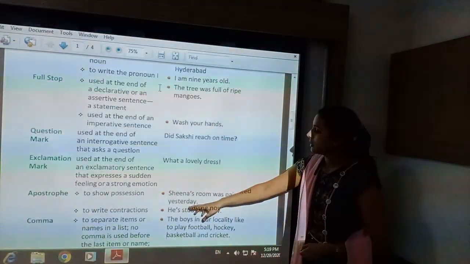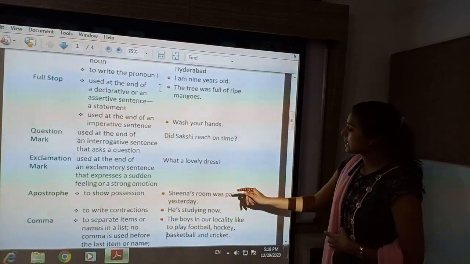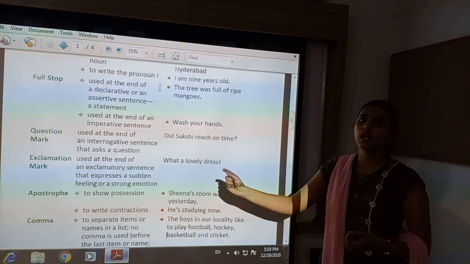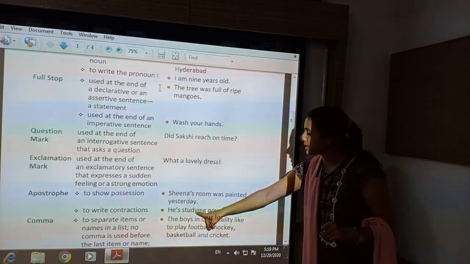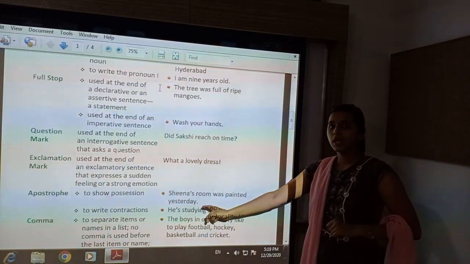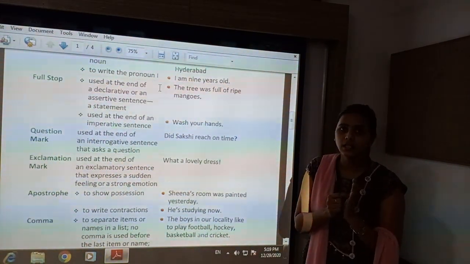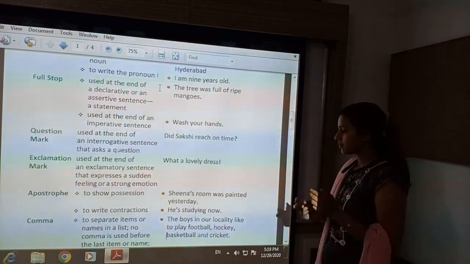Next, see the example of contraction, short form. He is studying now. Actually it is 'he is studying now', but instead of saying 'is', in short it is written 'he's'. By putting apostrophe, instead of using I-S, only S is kept. Okay?